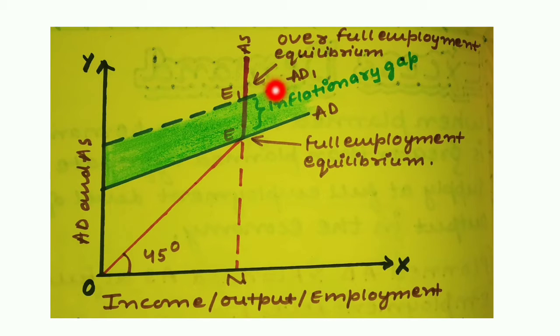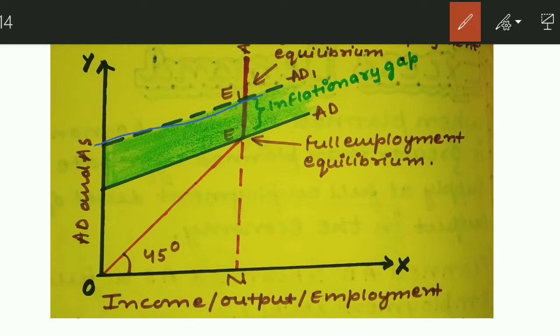Over here also you can see that this is over full employment equilibrium. Over here your AD and AS seem to be equal. But we have to see everything in the context of full employment equilibrium, not over full employment equilibrium. So always remember, in case of excess demand, there is over full employment equilibrium. And at full employment equilibrium, what is happening? Aggregate supply is less and aggregate demand is more. That's why over here there is a gap between aggregate demand, which is AD1, and aggregate supply, and this gap is called inflationary gap or inflation.